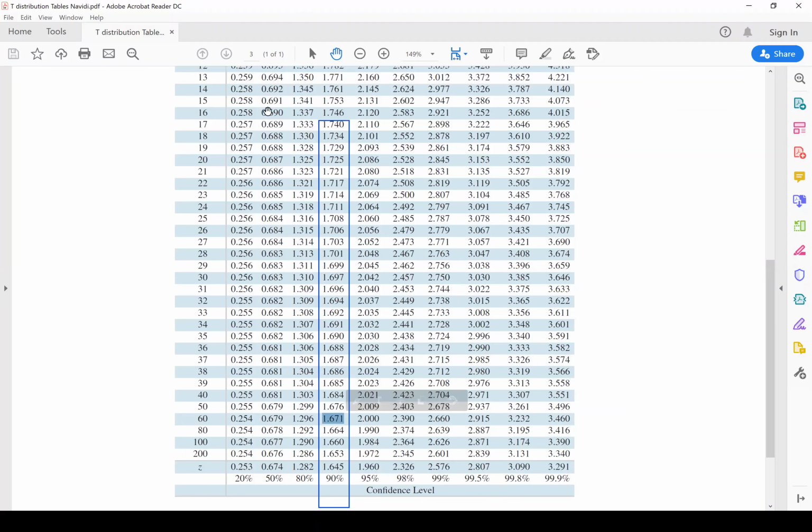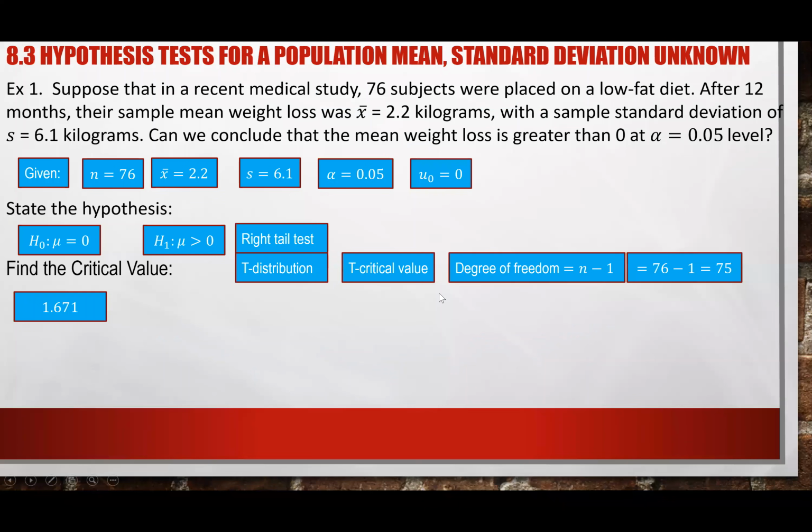Okay, and that's where the 1.671 comes from. Reminder, we have to use that T distribution, T critical value, for which we need the degree of freedom. So that's where my critical value comes from. Okay, and we deal with the T, so all the numbers inside that table, not on the bottom.